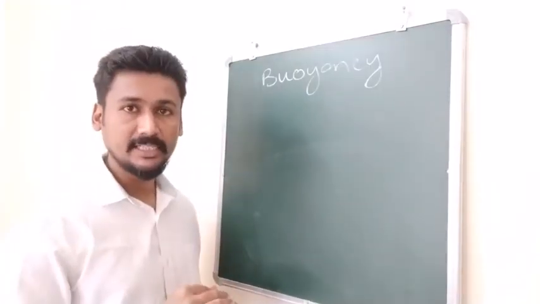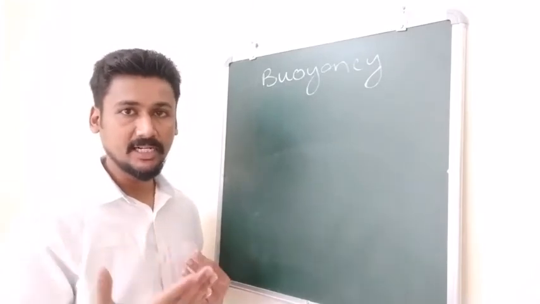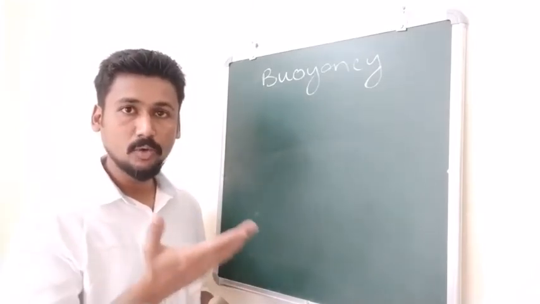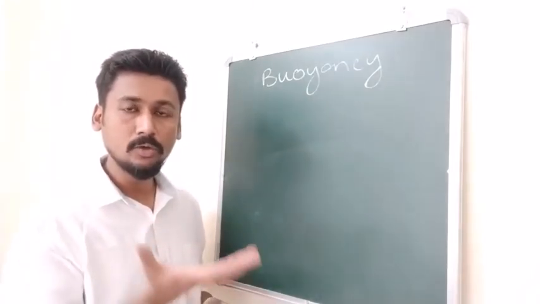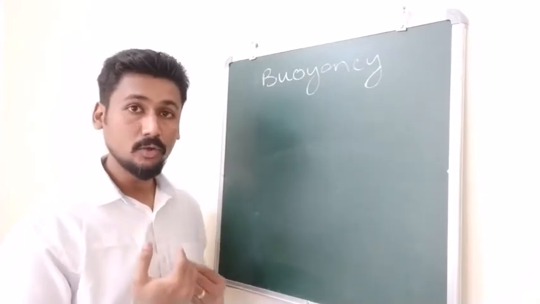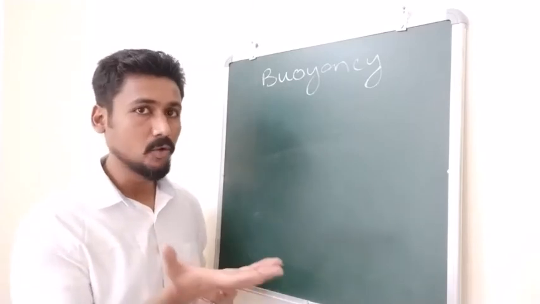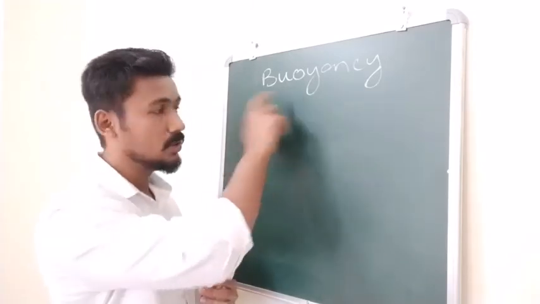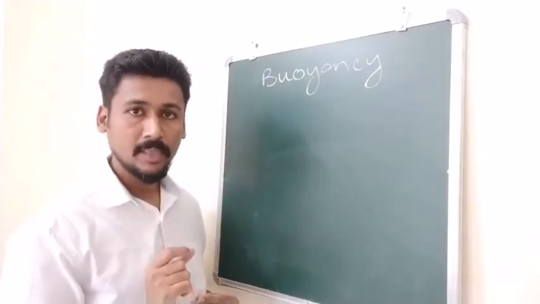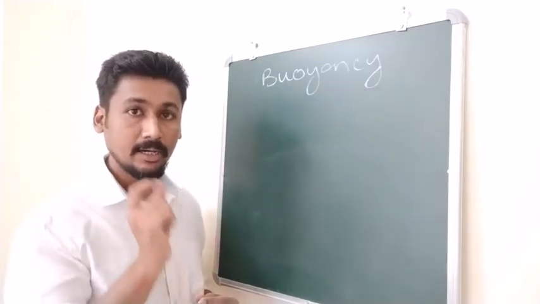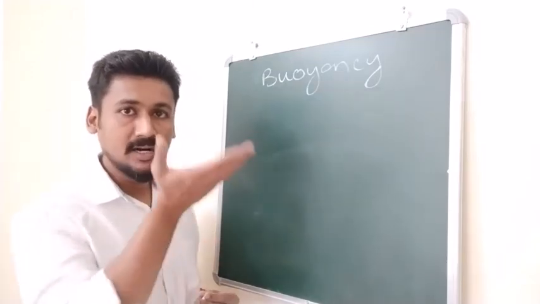So what is buoyancy? Now of course we have seen that a ship is very large. But when the ship goes in the water, it is able to float very easily. Even though it has a huge mass and there are many people on it, the ship actually floats on the water, and that is due to this phenomenon of buoyancy. So what is buoyancy basically? Buoyancy is the upward force.